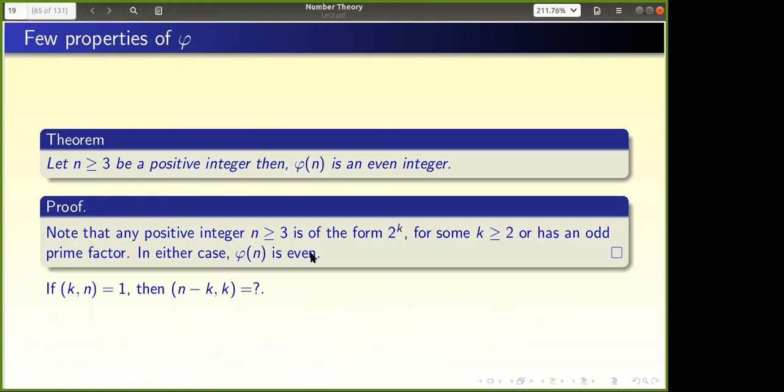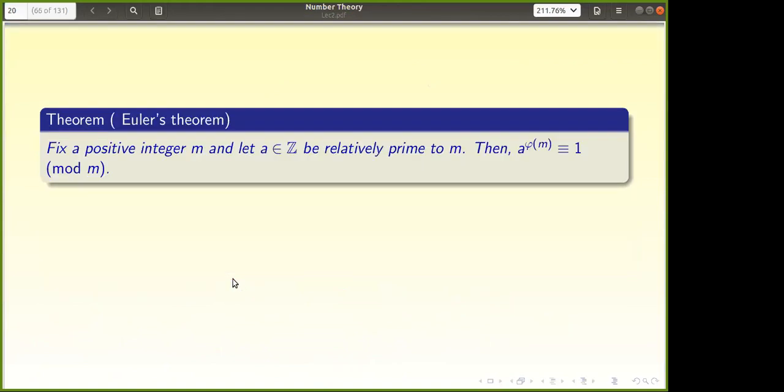Okay, so there are different ways to attack the problem. Now Euler's theorem says that a to the power phi of m is congruent to 1 mod m. This is the beauty. Fermat proved that result for primes only, right? But Euler came almost 100 years later at least. No one tried actually.